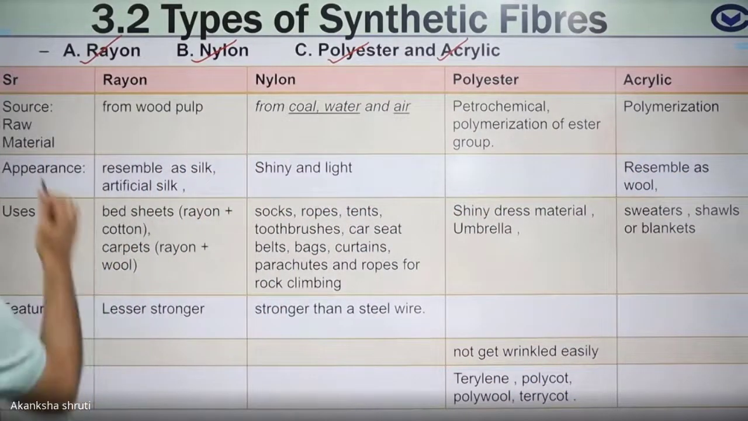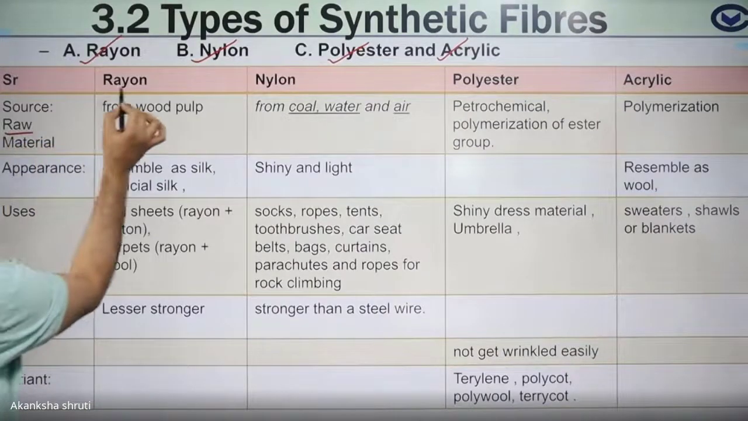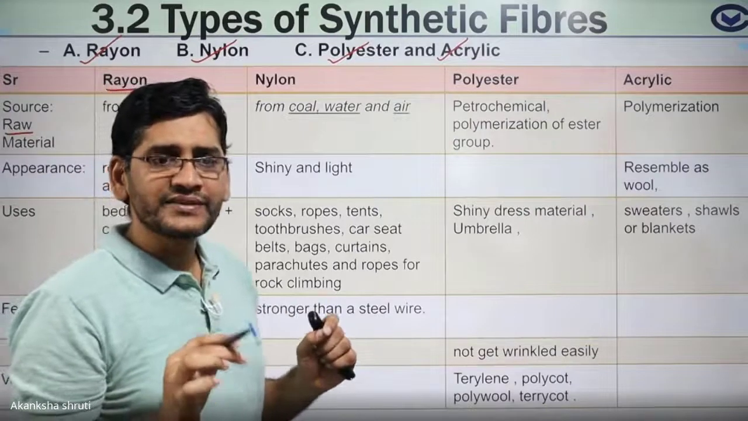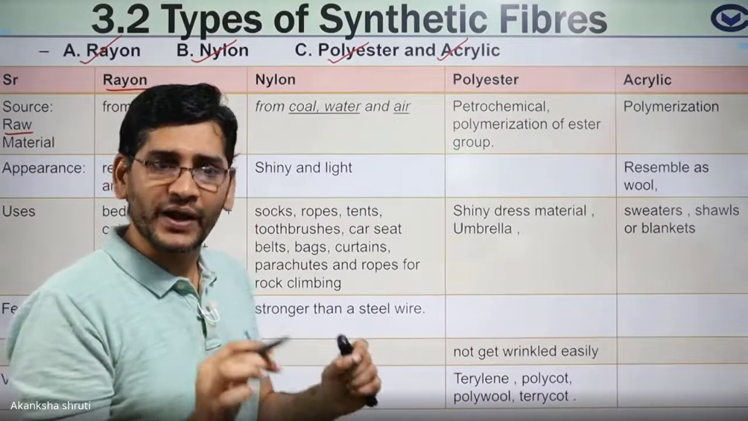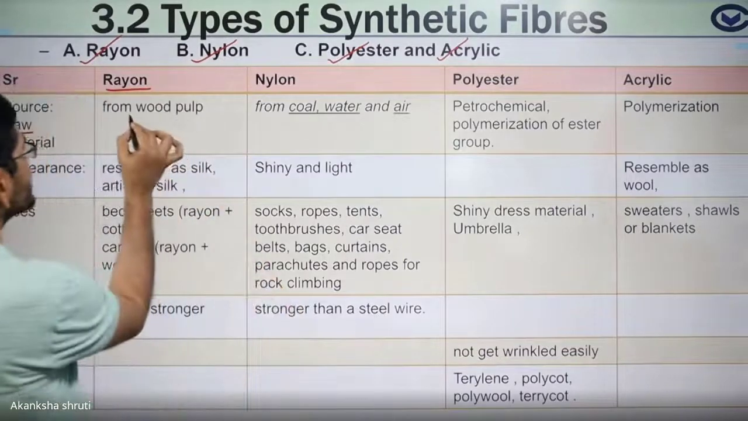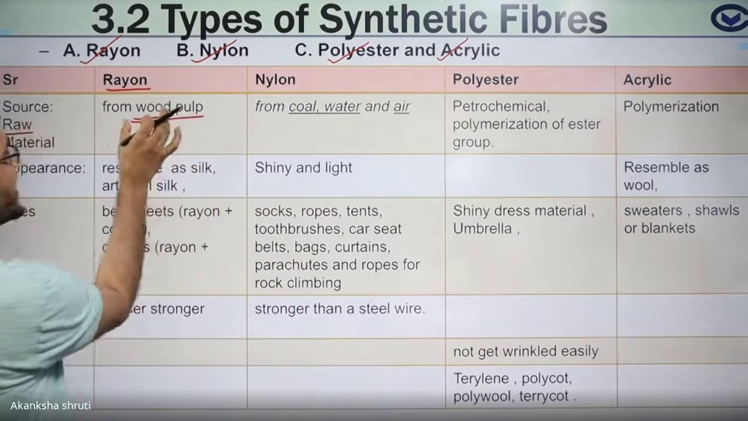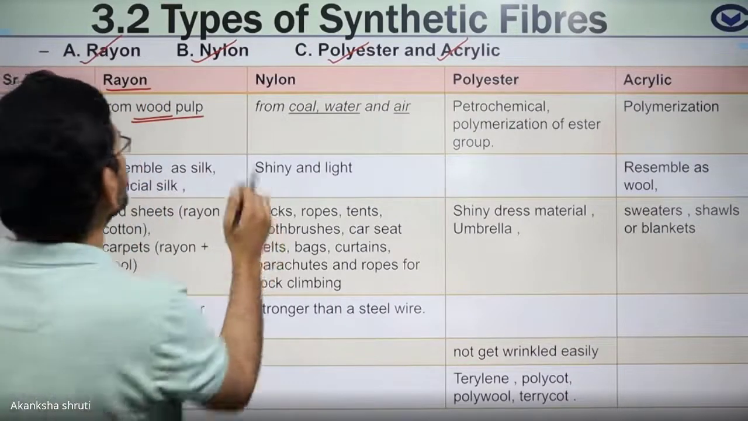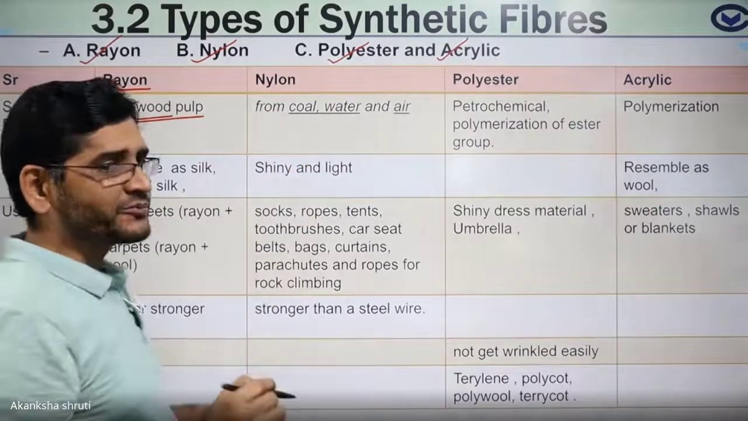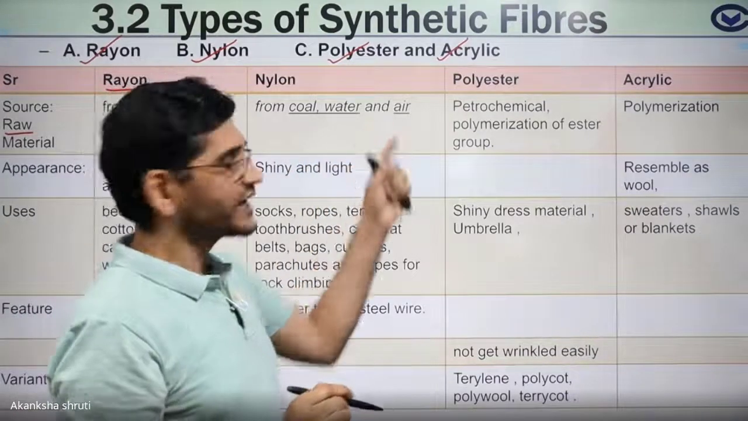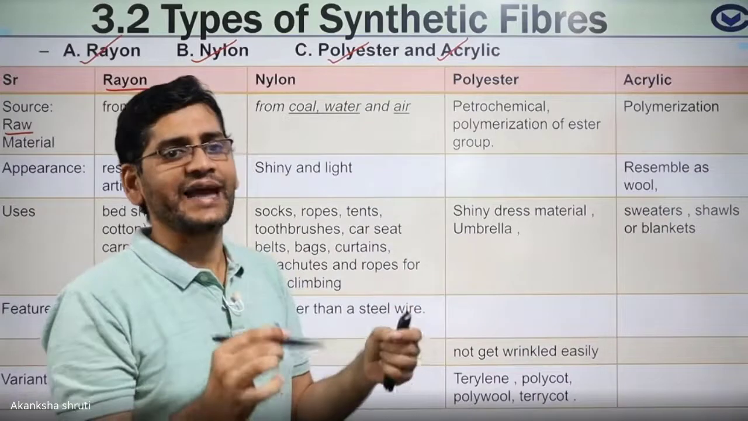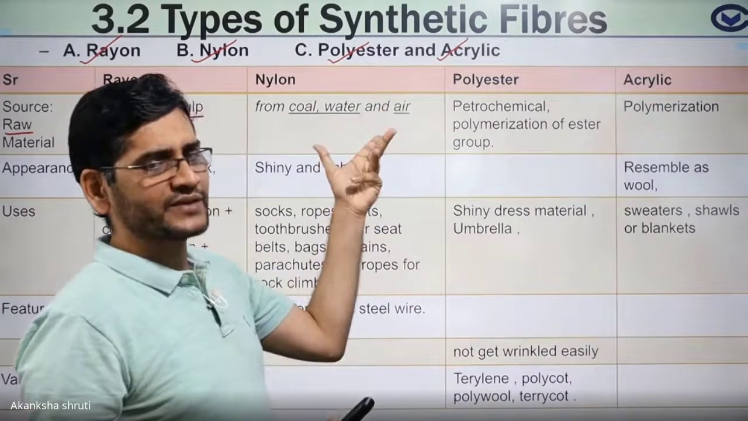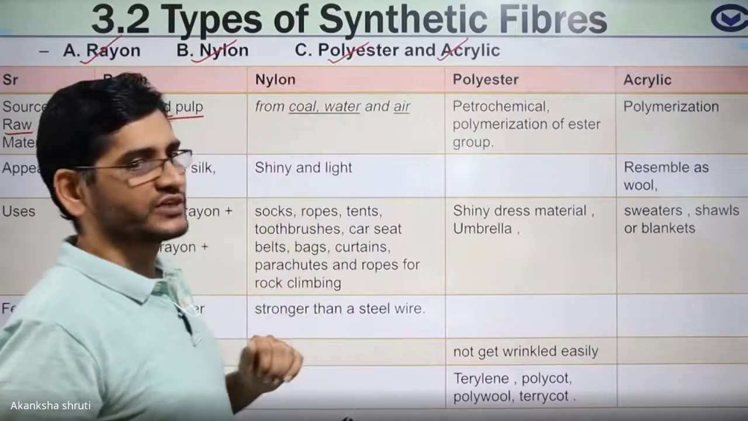Keep in mind. So what is the source or raw material for making rayon? Rayon is made by the chemical treatment of wood pulp. So the raw material is wood; from the wood, this rayon is prepared by chemical treatment. Nylon is prepared from coal, water and air. So coal is treated chemically in the presence of water and air, meaning a coal pulp is first prepared, and from that the nylon is prepared.